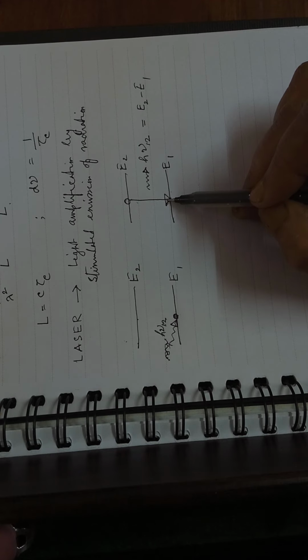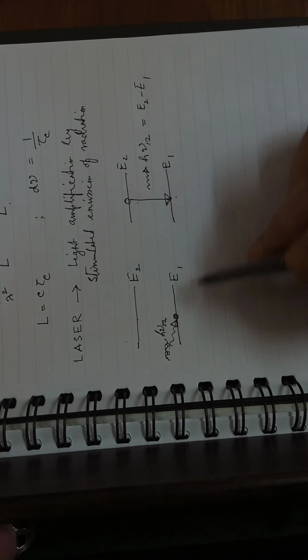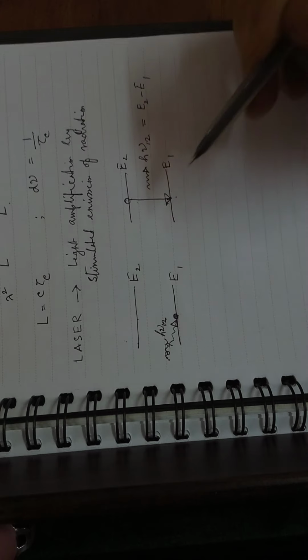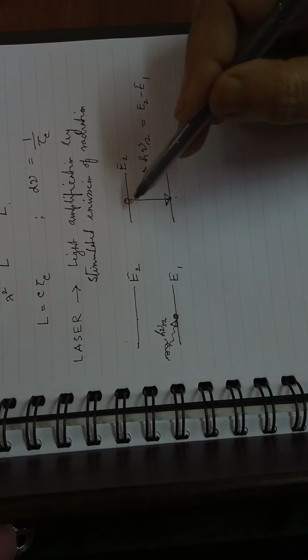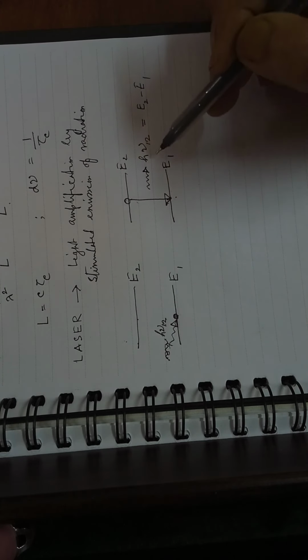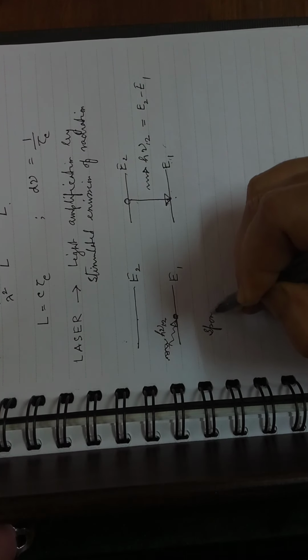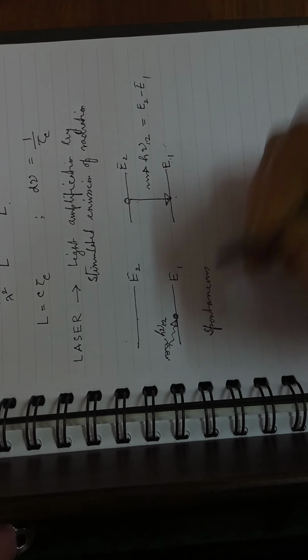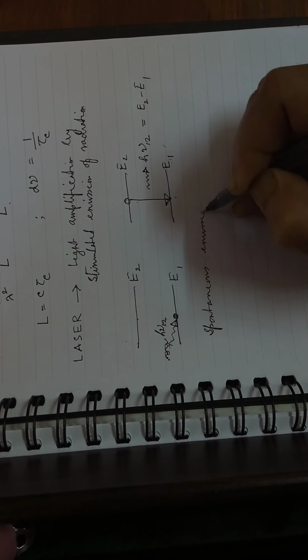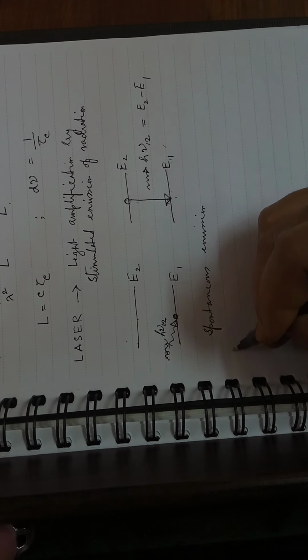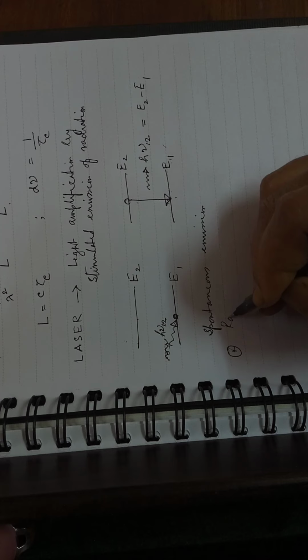After the absorption of energy by an atom in the lower lying state, atoms absorb energy, go to the higher lying state, and when they de-excite, they emit radiation equal to the difference of the energy levels. The emission is spontaneous, so we call this spontaneous emission. This emission takes place randomly. It's a random emission.